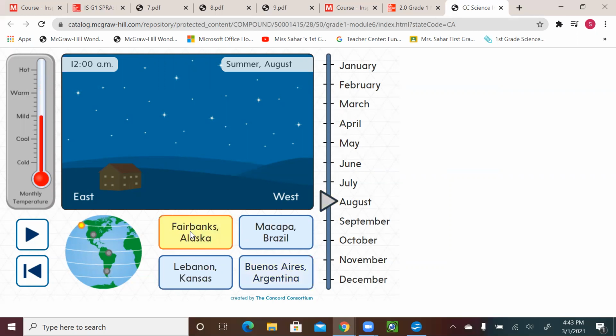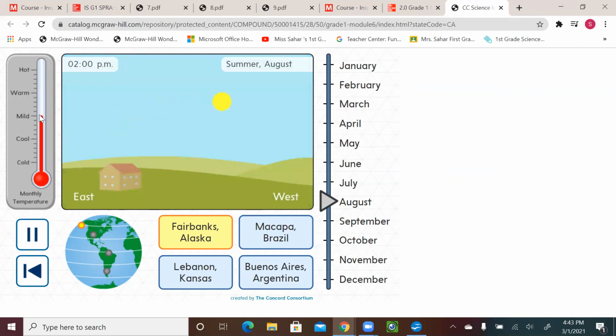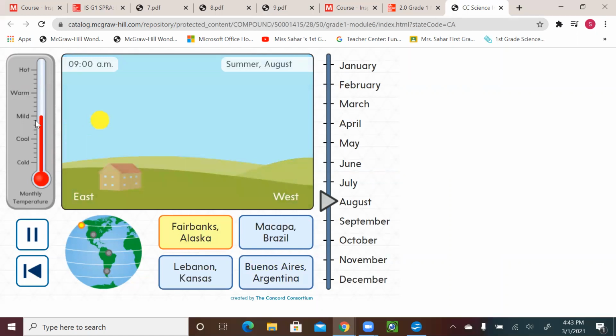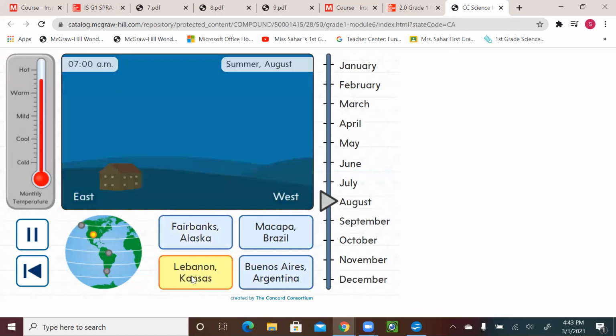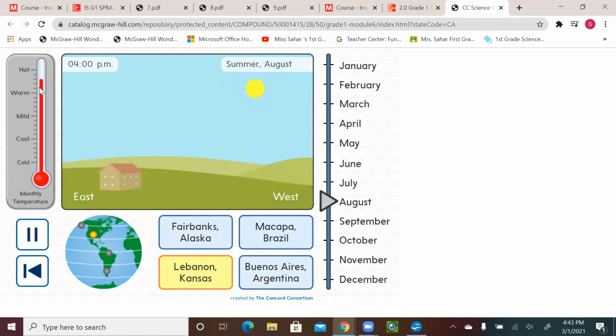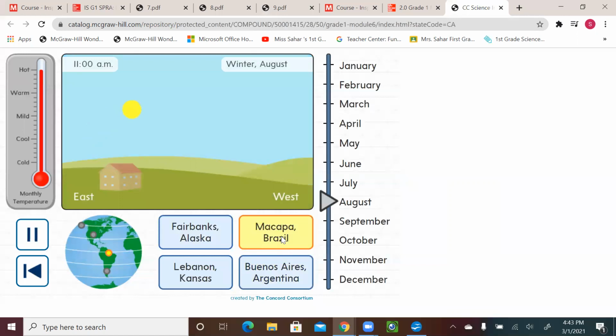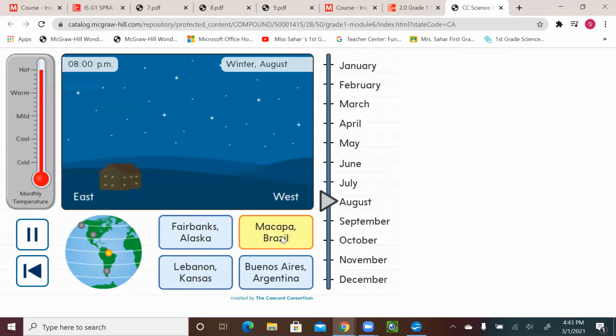All right, let's start with Alaska. So we can see the weather in Alaska is mild in August. Let's see in Lebanon, it was hot. Let's see in Macapa, Brazil, was even more hot.